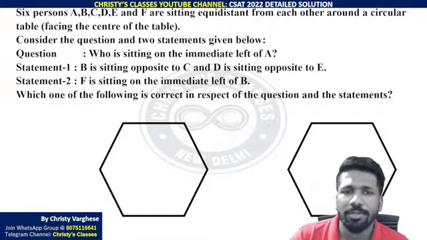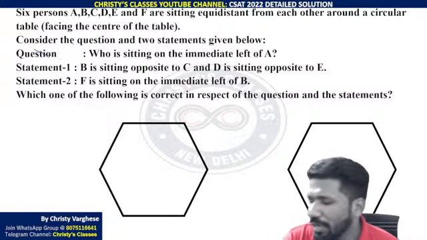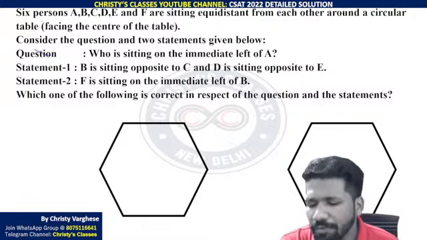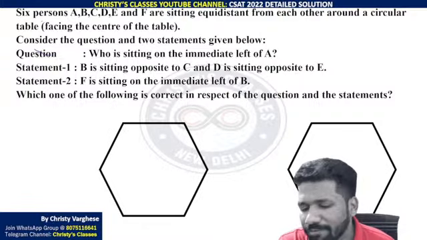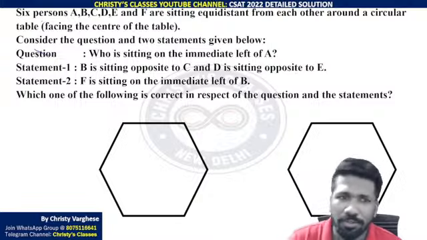So what is the question? Who is sitting immediate left of A? And another problem some people have is they are confused about which one to take as left, because we don't know whether it is facing towards the table. Some questions mention it.